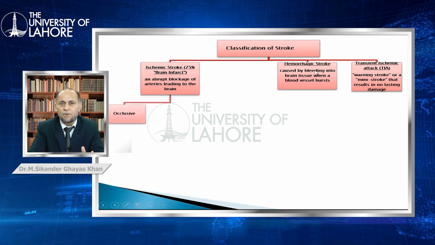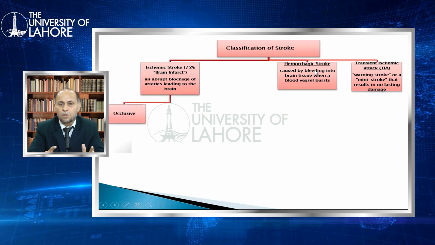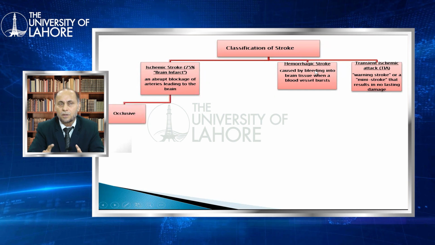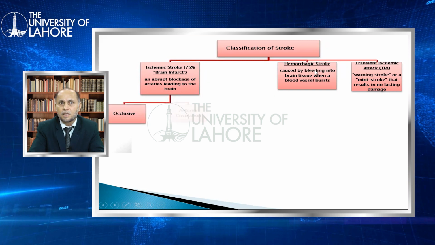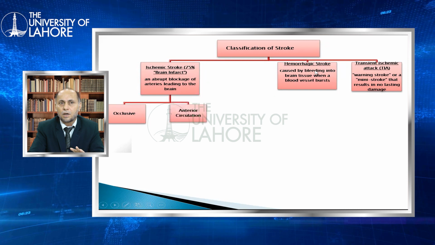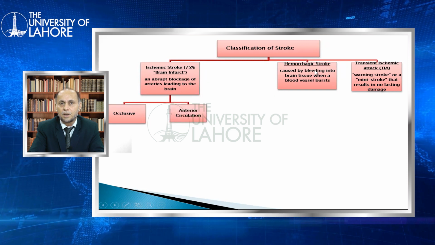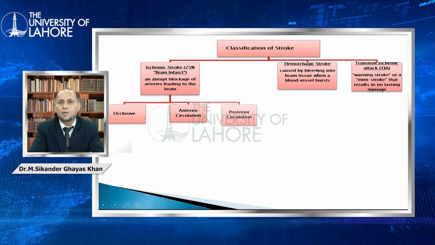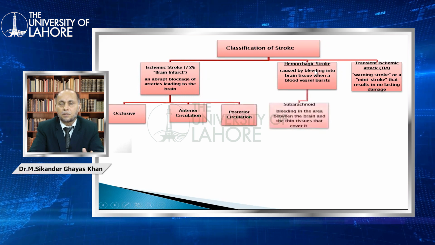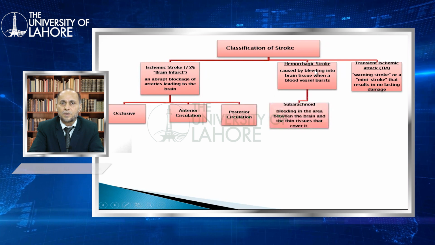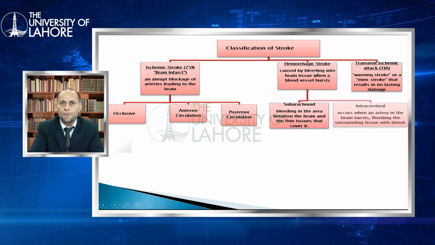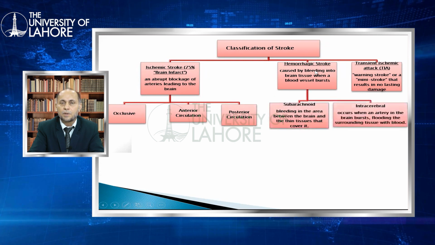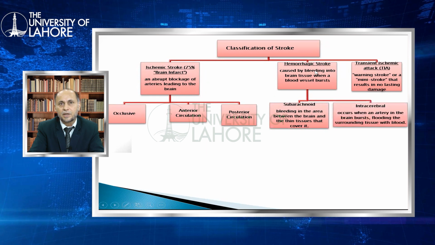Then further we divide the ischemic occlusion into the occlusion of the anterior blood vessels or the posterior blood vessels. And the hemorrhagic strokes are further divided into subarachnoid hemorrhages and intracranial hemorrhages.